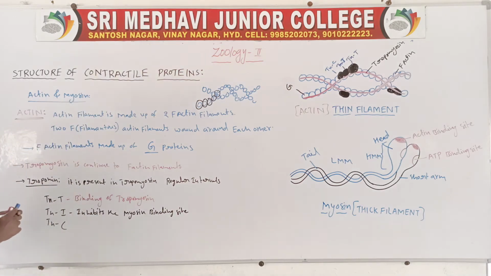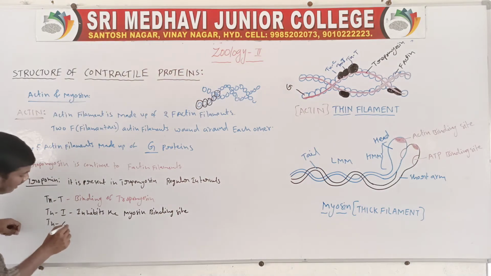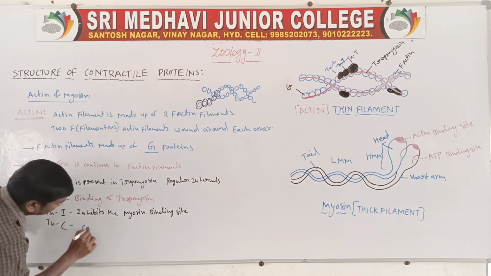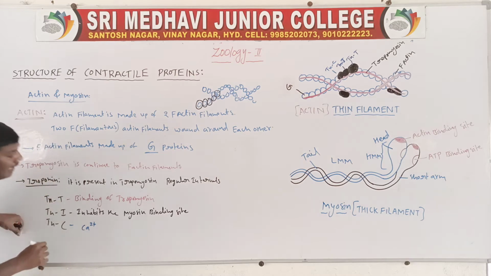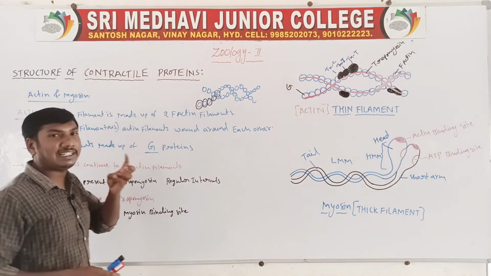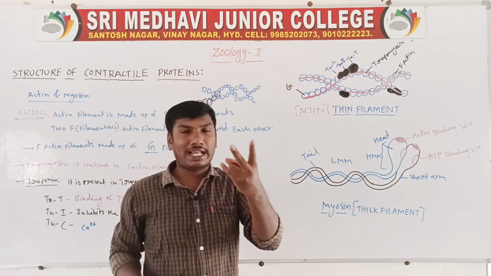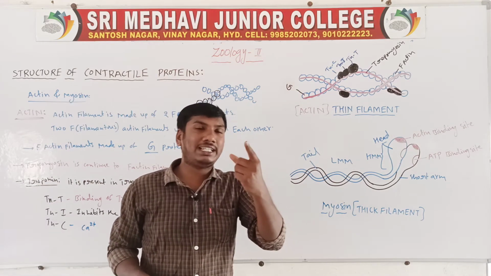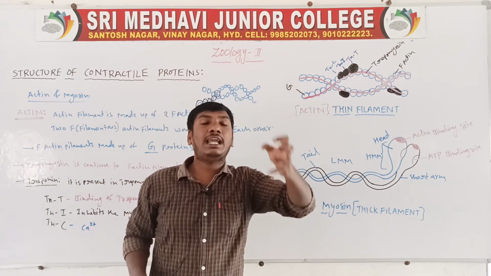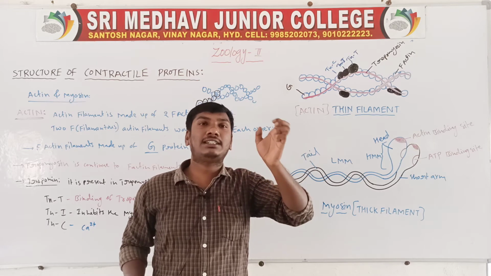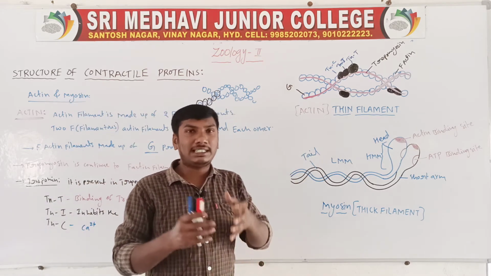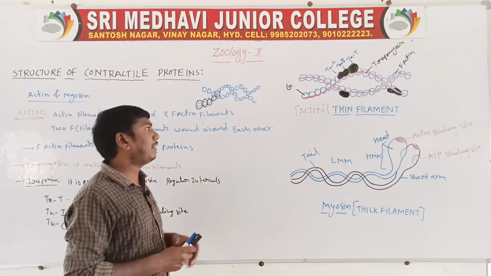Next, troponin C is the attachment of the calcium ions. So troponin is of 3 types: troponin T binds the tropomyosin, troponin I inhibits the myosin binding site, and troponin C binds calcium ions.